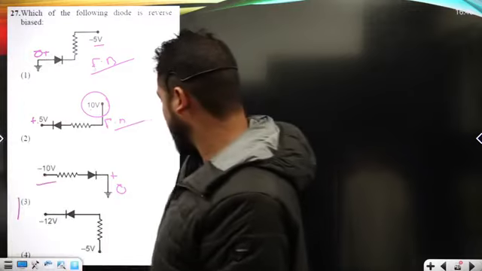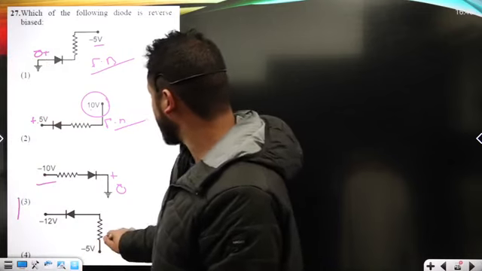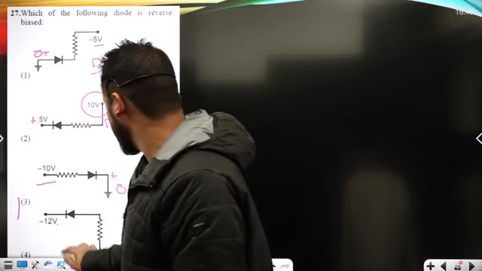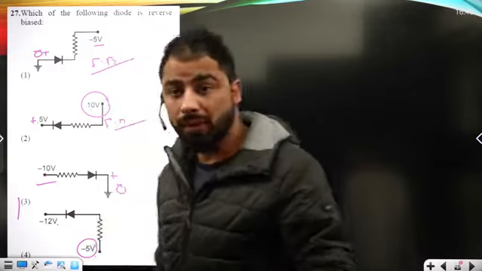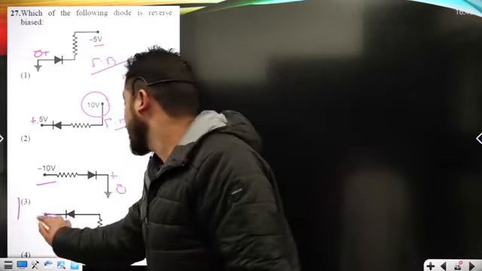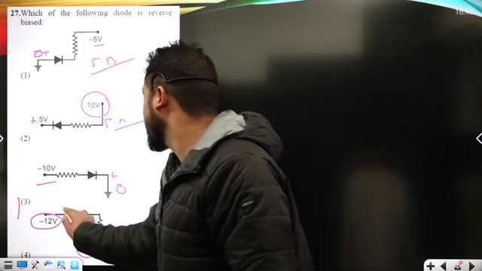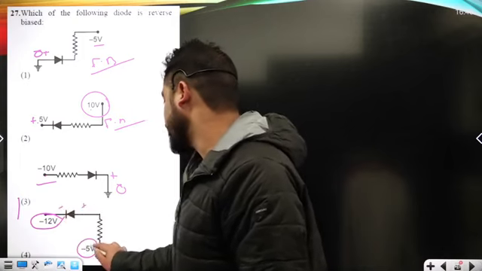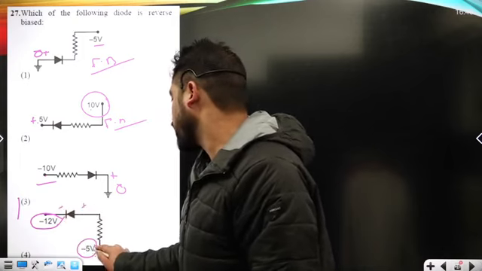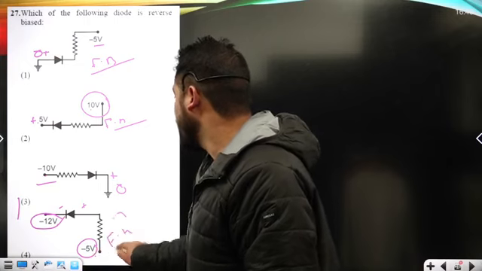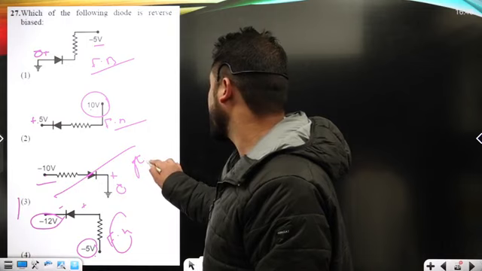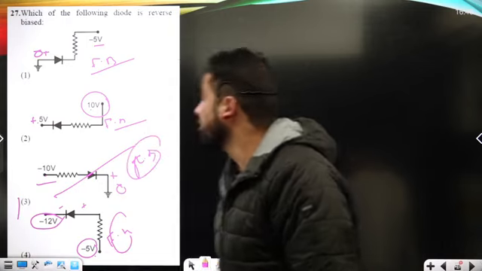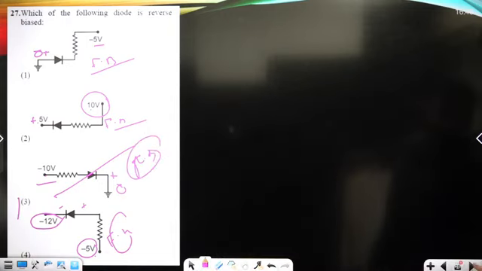Option 4th, it is negative here, but less negative means more positive, more negative means less positive. Here it can be treated as negative, positive. Again it is forward bias, so the only option remaining is option 3rd, which is under reverse bias. It is reverse biased here. Option 3rd must be the correct option.